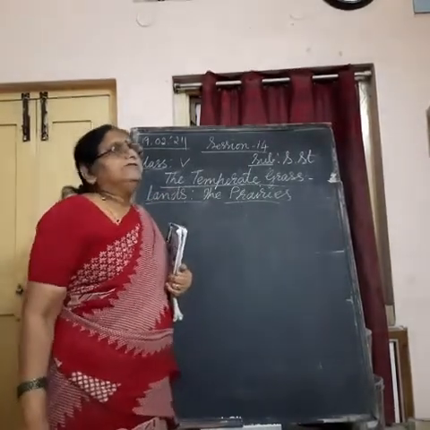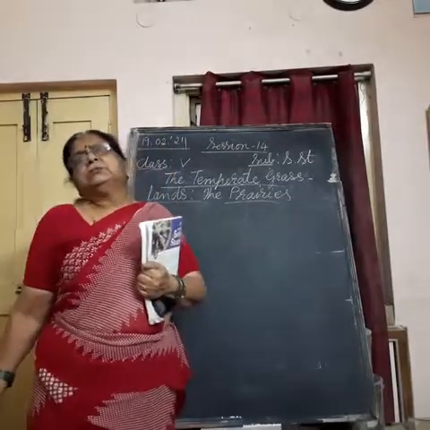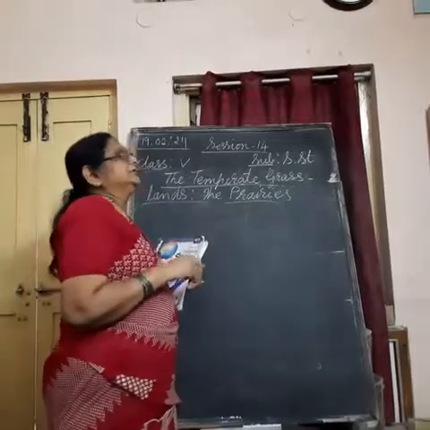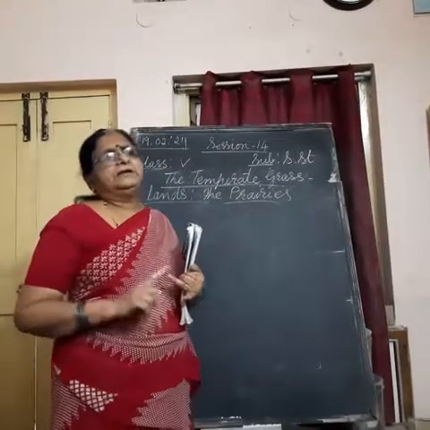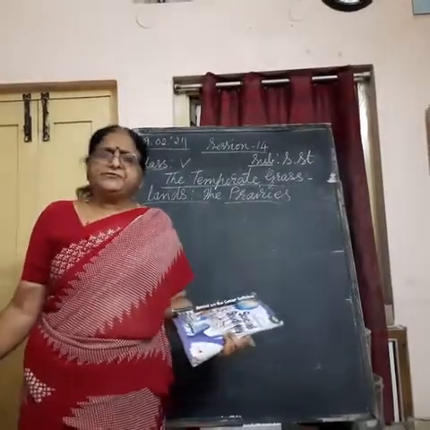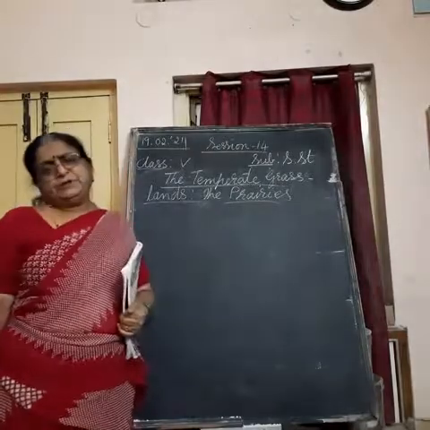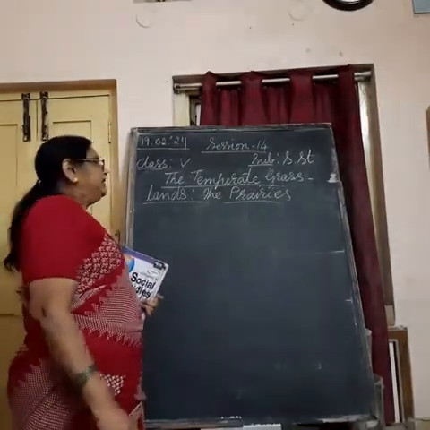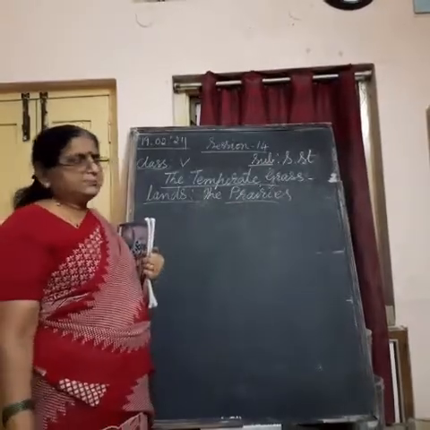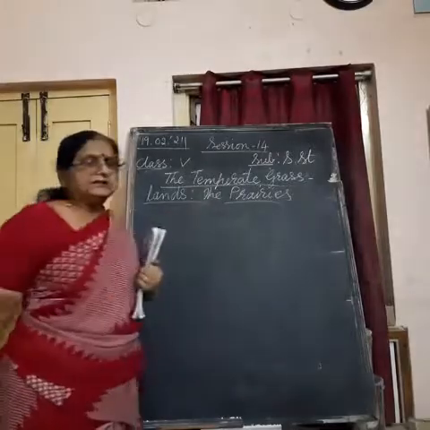When we consider all these grasslands, more or less the type of climate, lifestyle and crops may be the same or a little different. That's why for our studies we have taken the prairies. We will learn about the prairies. What is the meaning of prairies? Prairies means grassland. This word is taken from the French language.